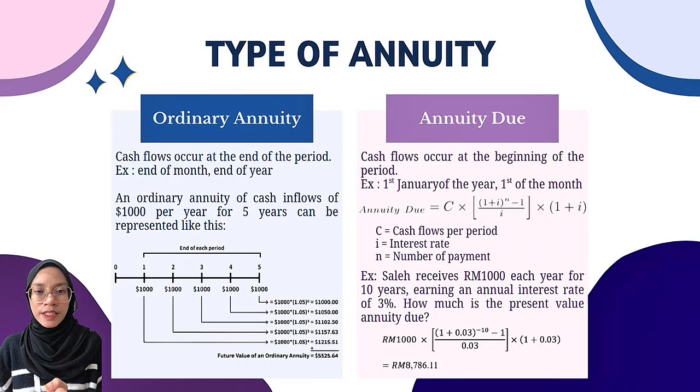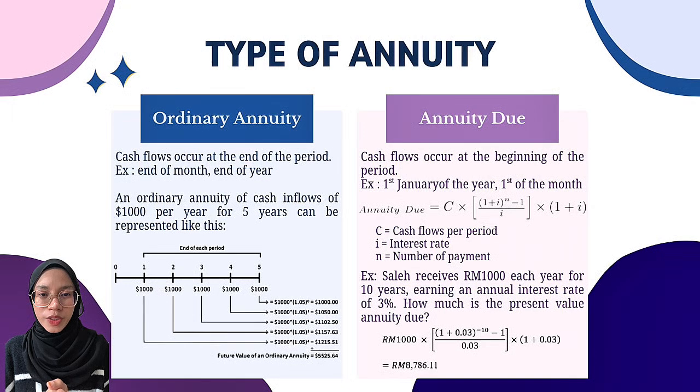Annuity represents a series of equal payments or receipts occurring over a specific number of equidistant periods. Ordinary annuity refers to payments or receipts made at the end of each period, while annuity due refers to payments or receipts made at the beginning of each period. For example, if Salih receives 1,000 ringgit yearly for 10 years at 3% interest, if he gets paid at the end of each year, that's an ordinary annuity. If he gets paid at the start of each year, that's an annuity due.